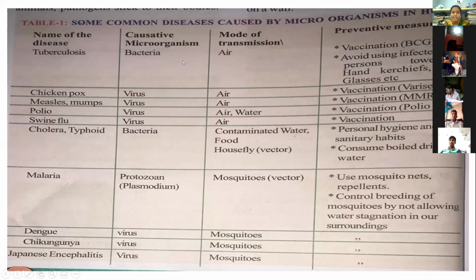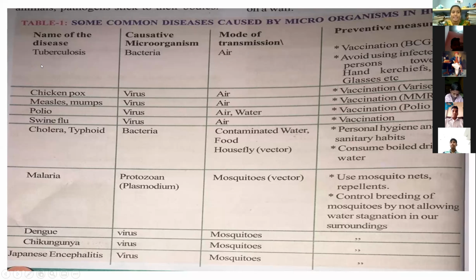The bacteria spread through the air. The mode of transmission is air, from an infected person to a healthy person.